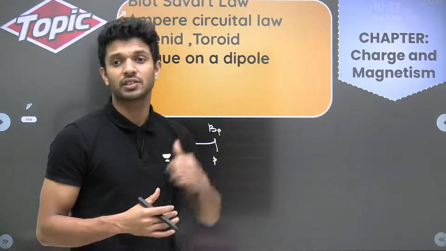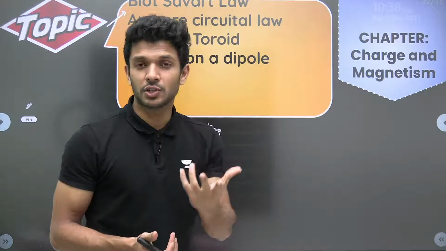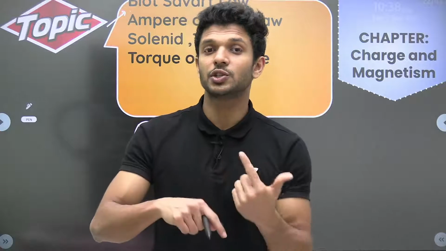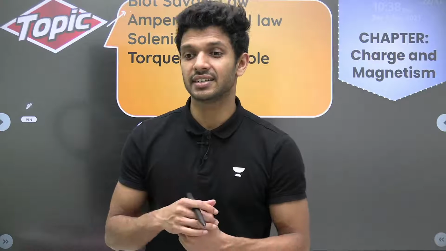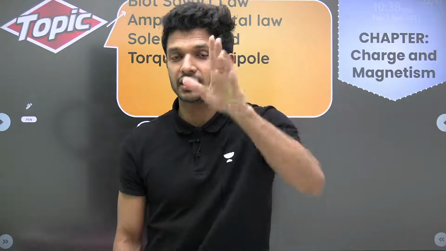Then we have Ampere's circuit law, right? I hope you do remember. By using Ampere's circuit law, whose equation is integral B dot dl is mu naught I, we can find the magnetic field produced by different current carrying conductors, just like an infinitely long current carrying conductor.